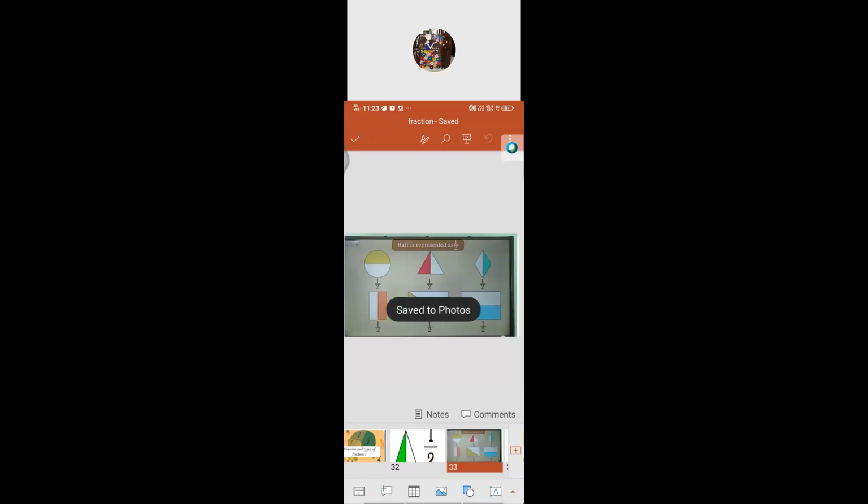So all these are representing half of the given shape. So 1/2 of that circle, this part in the triangle, diamond shape. These are half of that given shape. Half is represented as 1/2. That's what we have seen.